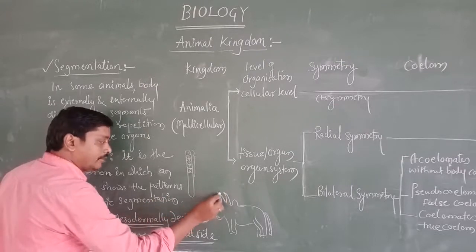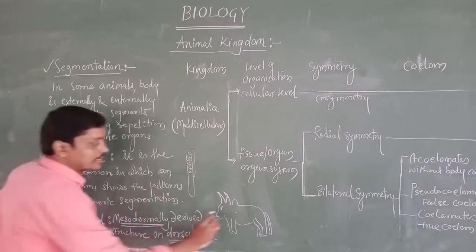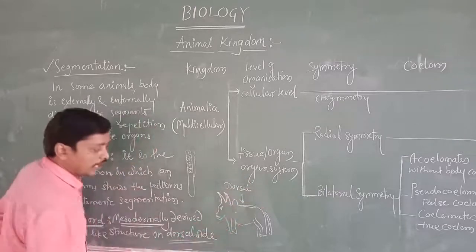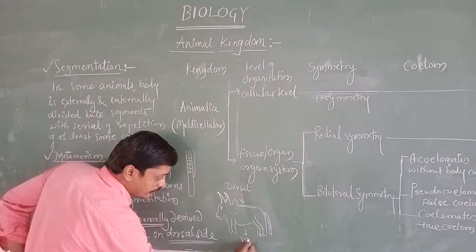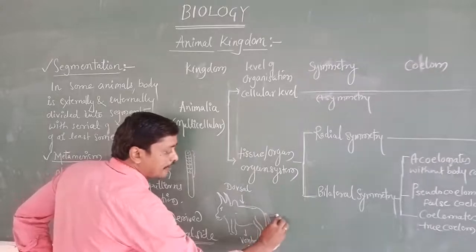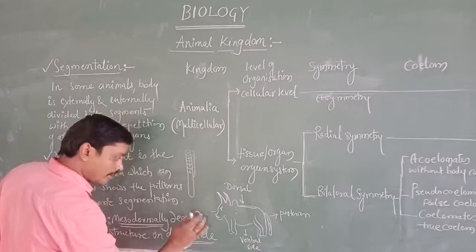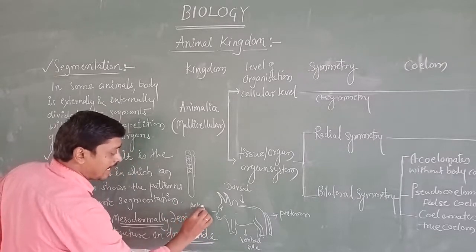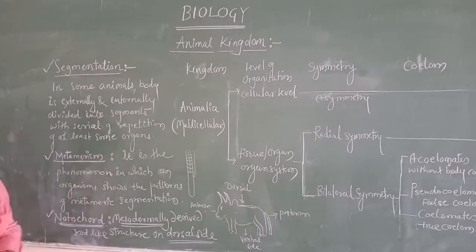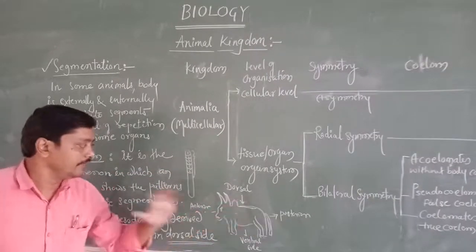Now here we are going to study the four sides of this organism. What are those? The upper side, this is the dorsal side. Okay, and the lower side, this is the ventral side. Back we are going to call the posterior, and the front we are going to call the anterior. These are the four sides we are going to study in the animal kingdom: dorsal side, ventral side, posterior, anterior.